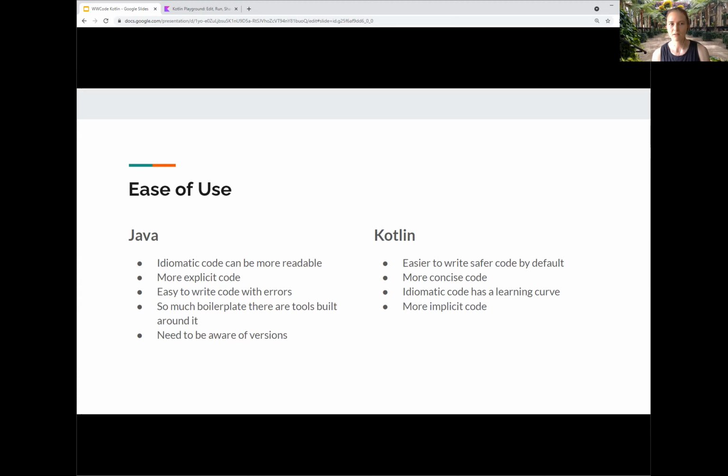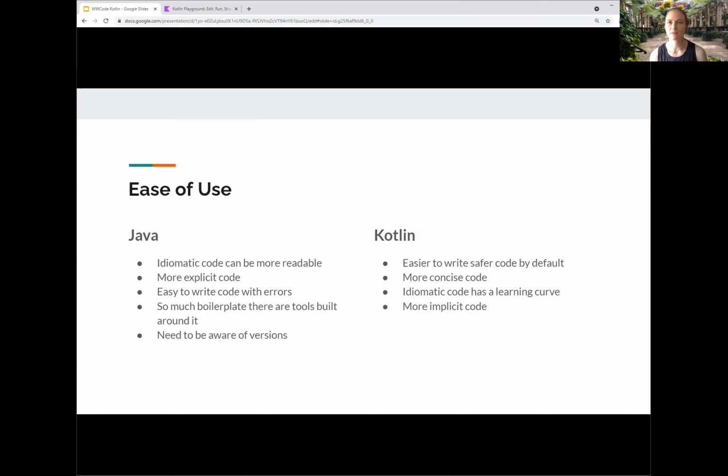Java code is more explicit, it's not as concise, and we talk about it having a lot of boilerplate. There's so much boilerplate, there's a lot of tools and libraries to get rid of it. When we say boilerplate, we mean all that code that you have to write that doesn't really do much, just to set it up. Traditionally, an example is getters and setters. So you have a Java class, you have name, address, country, and then you have to do get country, set country, those getters and setters that we talk about. Nowadays, most people use Lombok, Project Lombok, to build that boilerplate code for you because it's so annoying to write it. So Java can be more readable or more approachable. It's easier to write bugs in Java code accidentally.